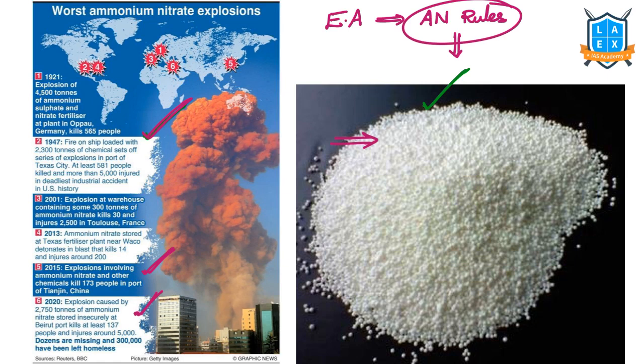And where do we use this chemical, ammonium nitrate? We use it in fertilizers. We use it in making bombs. And there are other industrial applications for this, but majorly fertilizers and explosives. These are the two important areas.